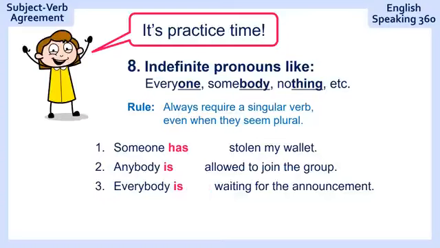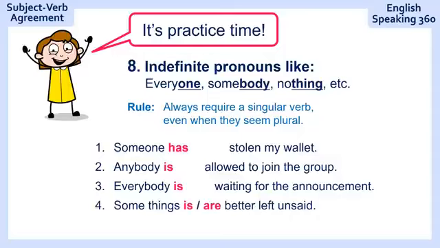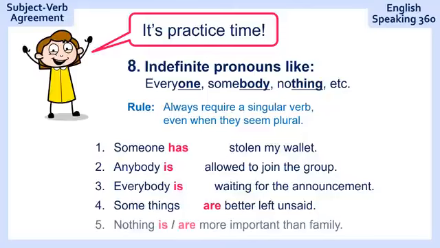This one does look plural. Everybody, right? So many people. But it is still a singular verb. Number 4, some things better left unsaid. So there are some things you shouldn't say. That's what it means. And the answer is, some things are better left unsaid. Be careful here because it's some things. It's not something. It's some things. So the things are plural. So that's why we say, are better left unsaid.